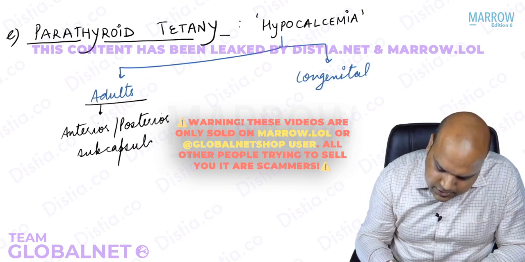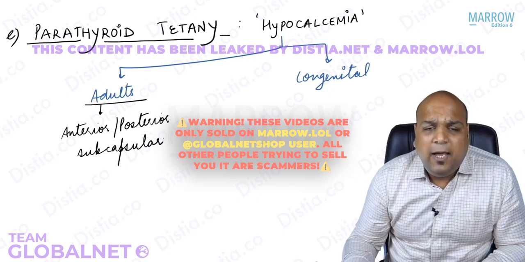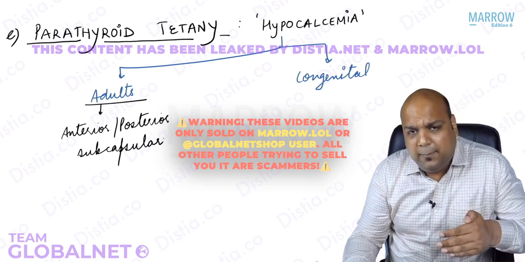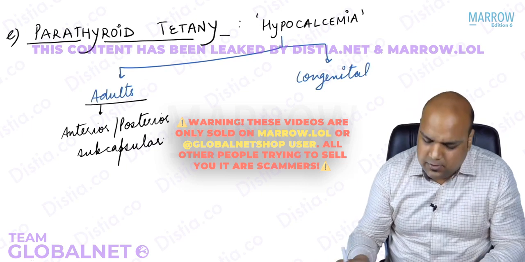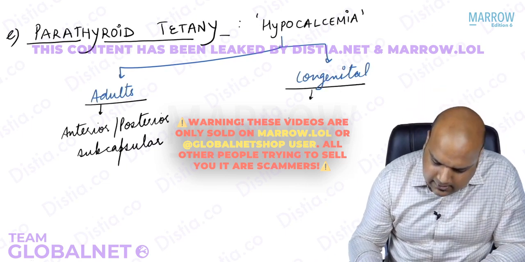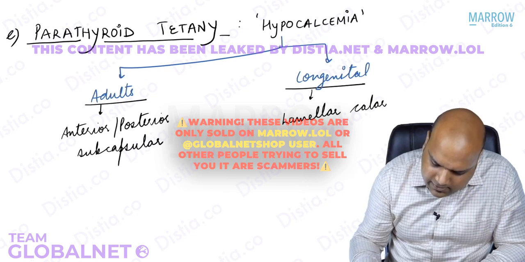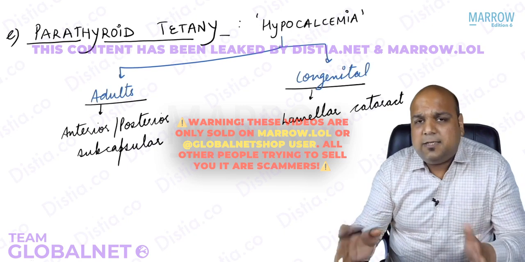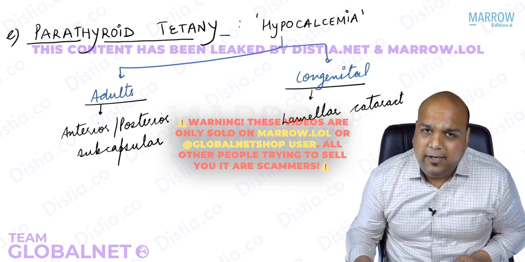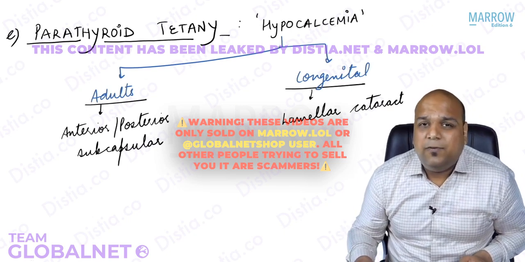Just like we had discussed posterior subcapsular in galactosemia and in myotonic dystrophy, everybody, it can be posterior or anterior subcapsular. Whereas if it is causing congenital cataract, it leads to lamellar cataract. This name we will discuss a little later on when we start our second group of cataracts, that will be congenital. Alright, guys. So these are the 5 important causes along with the images that I have shown you.